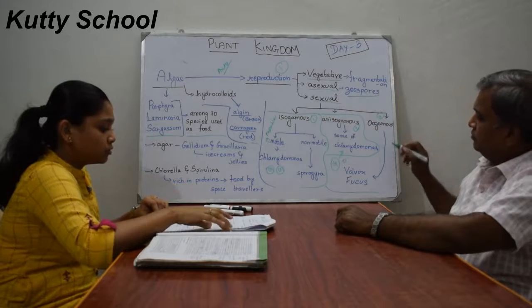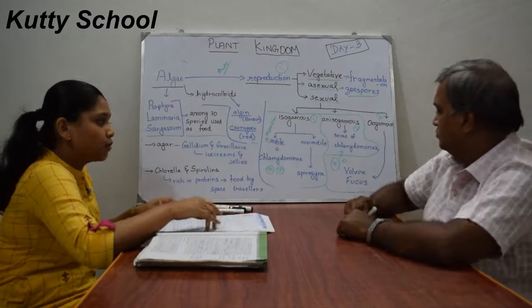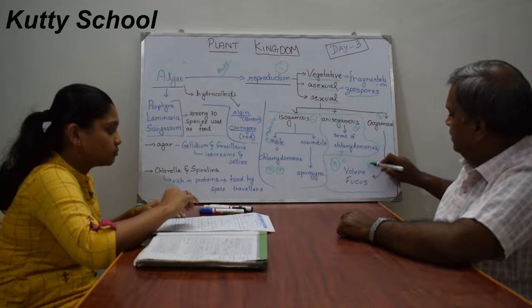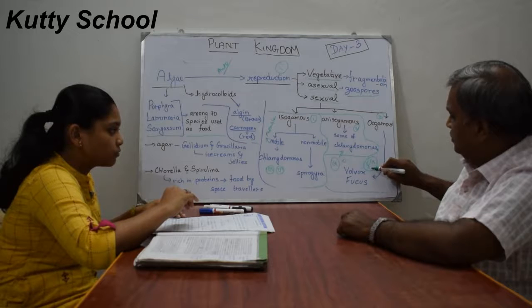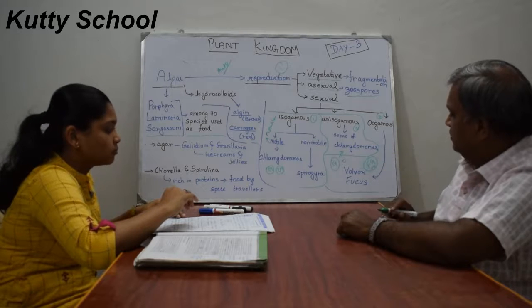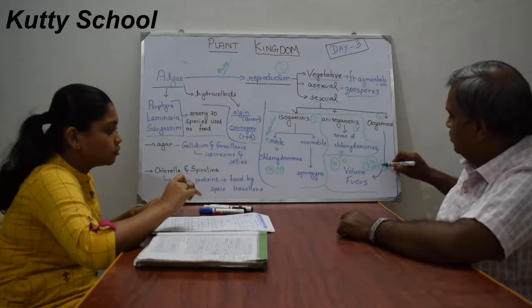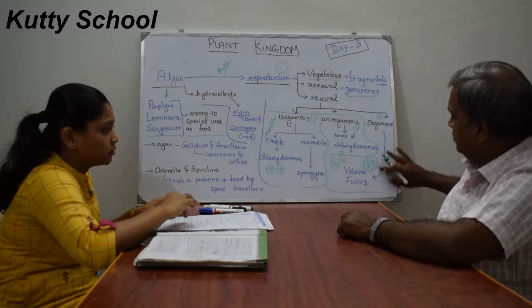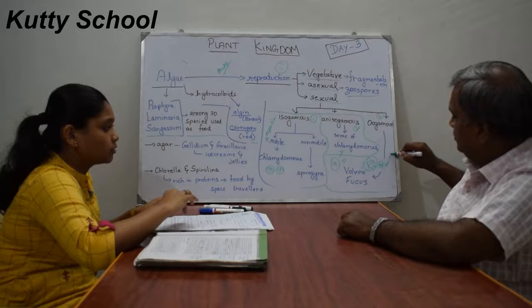In oogamous, the female gamete is large and non-motile, it cannot move. And the male gamete is small, very small, and motile. Motile means movable.